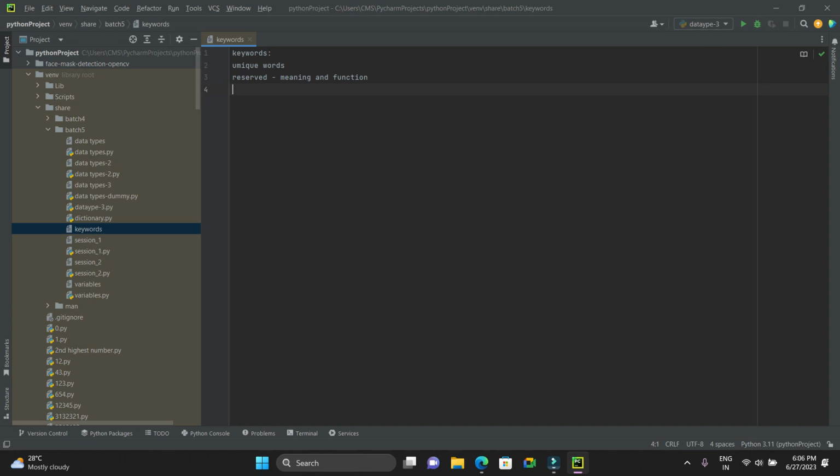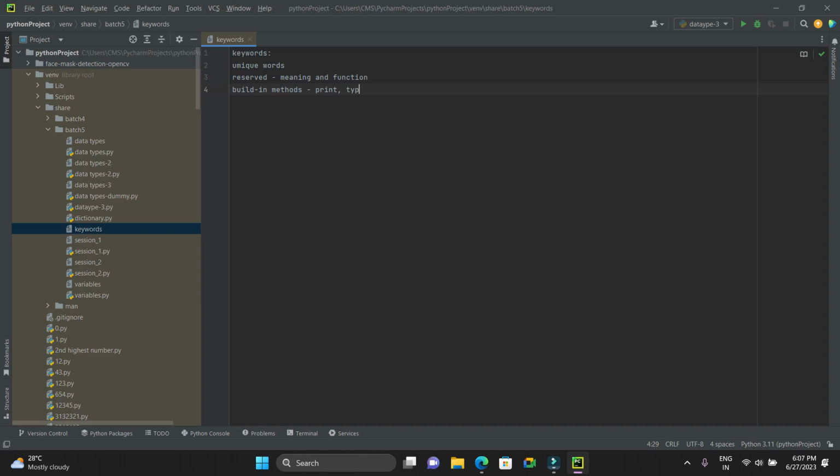Not only that, these are also used as built-in methods. We can see these keywords in built-in methods. For an example, print is a built-in method, right? We use the print method or function. Method and function are the same, guys, don't get confused.